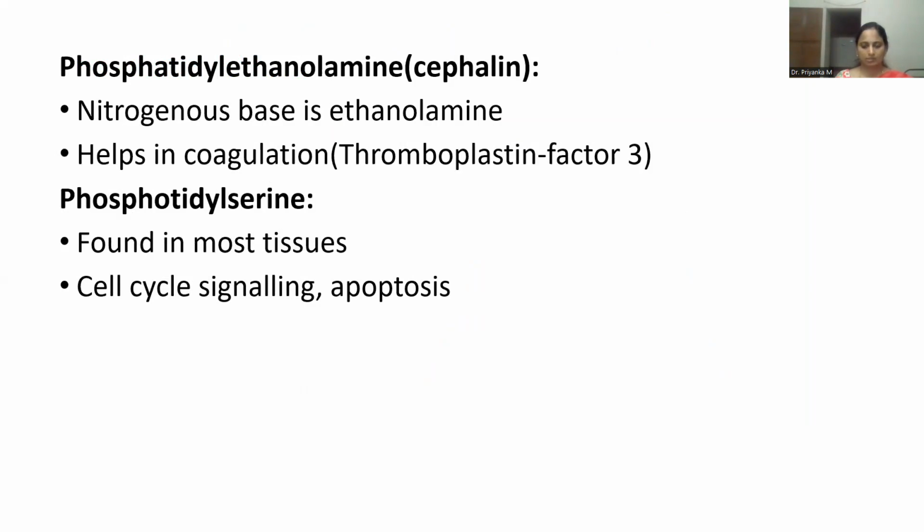Then coming to the next glycerophospholipid, Phosphatidylethanolamine, also known as cephalin. Here the base is ethanolamine. The main function of this is that it helps in coagulation. It mainly acts as factor 3, that is Thromboplastin factor 3, and helps in blood coagulation. Then next is Phosphatidylserine. Serine is mostly found in tissues. The main function of serine is that it helps in cell signaling as well as apoptosis.